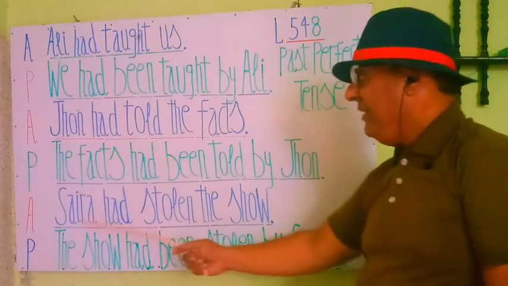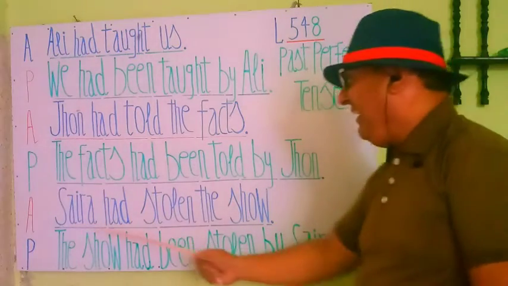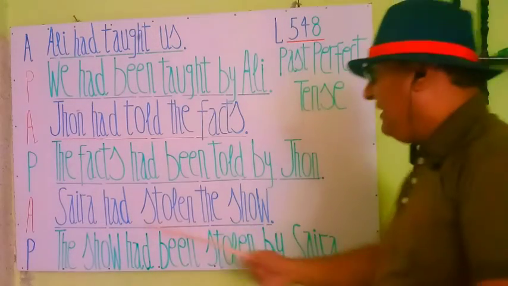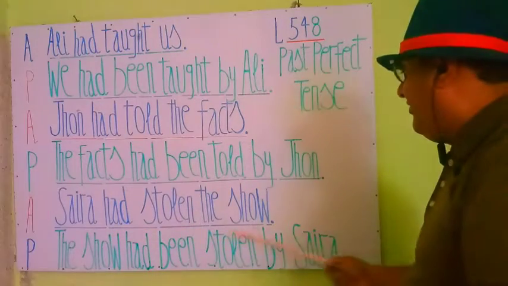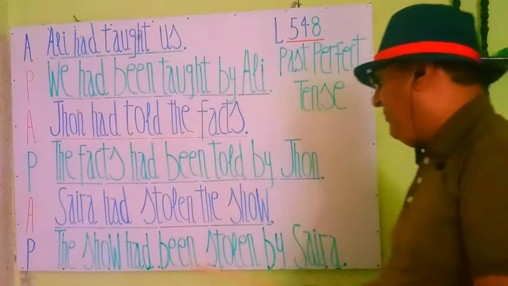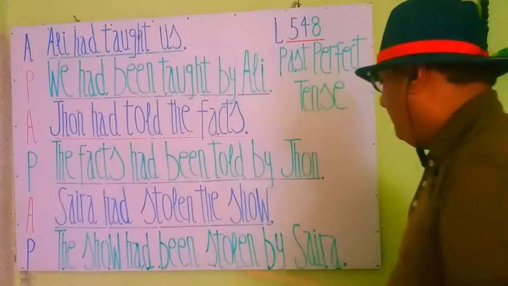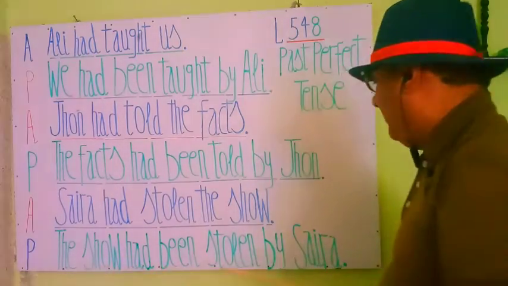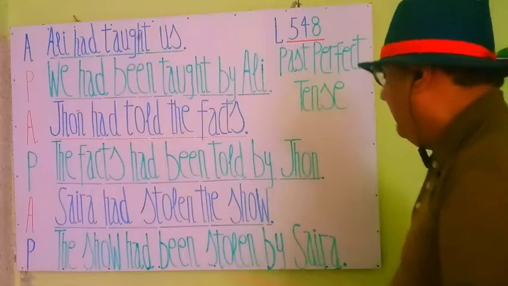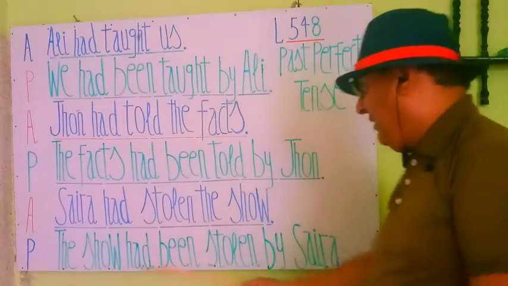Let's move to the next statement. It's in active voice. The active voice statement is: Saira had stolen the show. And its passive is: the show had been stolen by Saira.